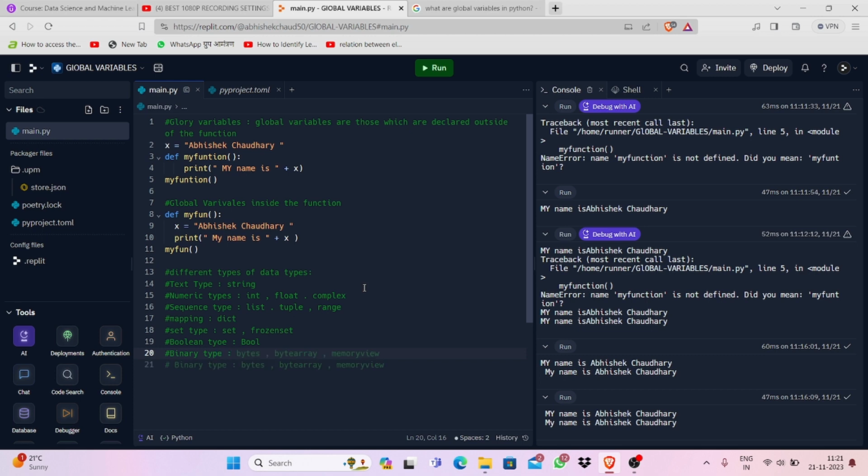There are three subcategories here, which I think are visible. The first one is bytes, the second one is bytearray, and the third one is memoryview.